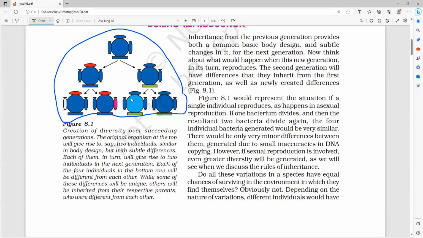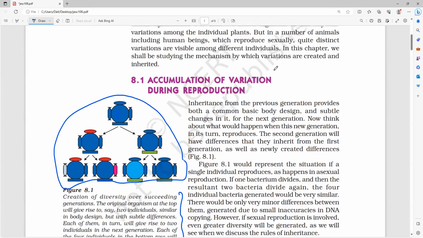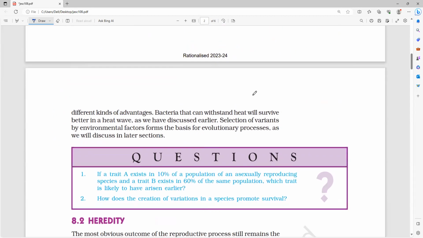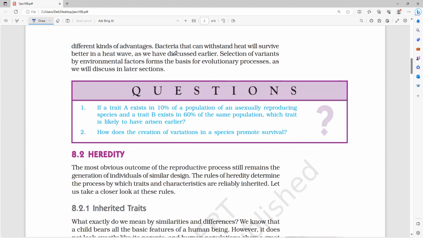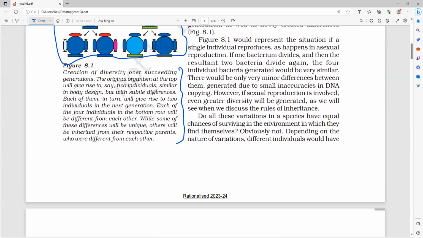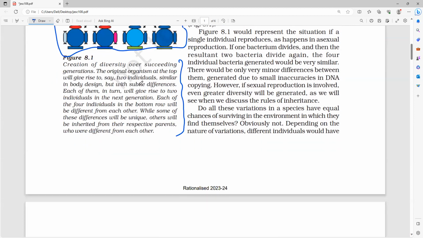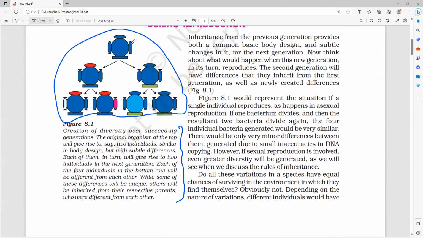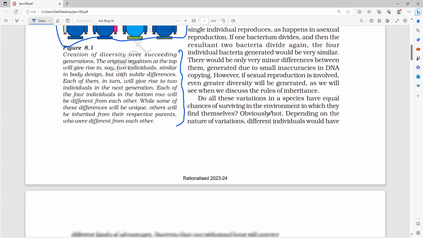So this entire thing you have to learn, you have to read this explanation completely after the class. This is the most important one. Many years they will ask you a question about bacteria. This is only for bacteria. In bacteria itself, you can notice this much variation. Of course, in asexual reproduction variations are limited, but still we can notice many variations from one generation to the next generation. So go through this and read it.